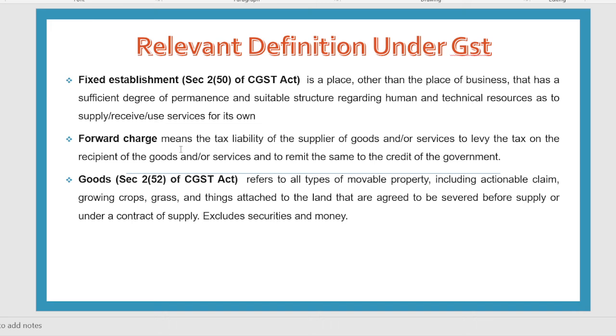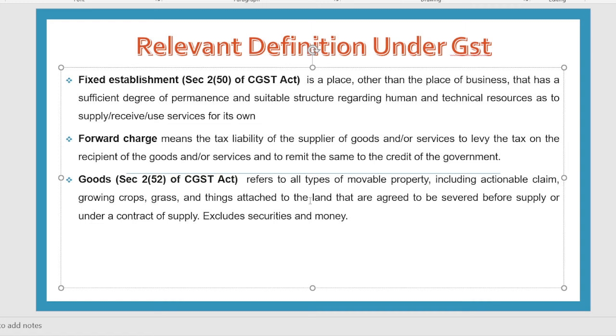Now, GST is normally chargeable on forward charge. Forward charge means what? Supplier supplies goods to the recipient, and the recipient has to pay consideration to the supplier, and along with such consideration, they also need to pay GST. So whenever we supply goods to a recipient, the recipient has to give the consideration plus GST also. That is called forward charge.